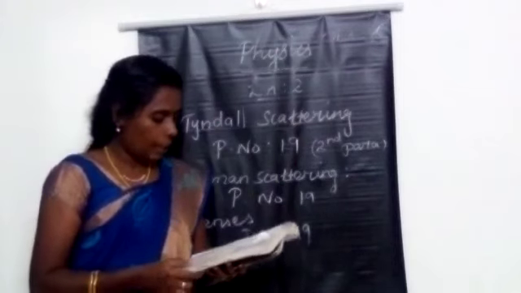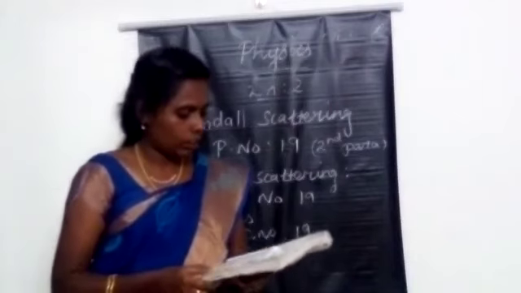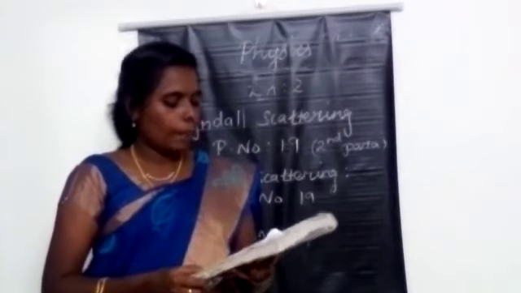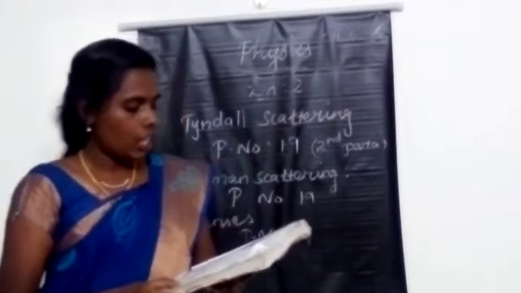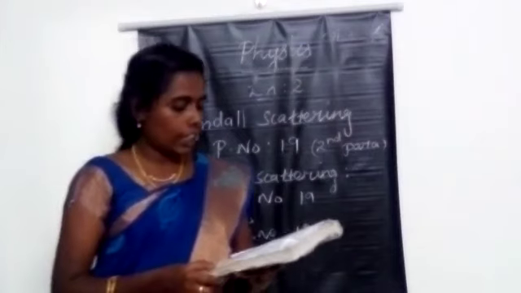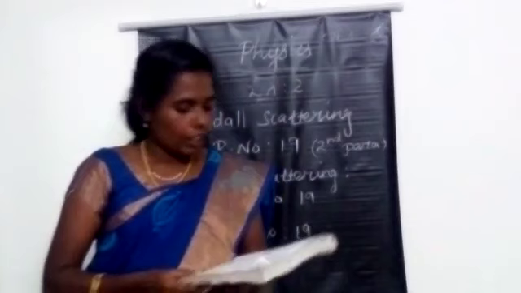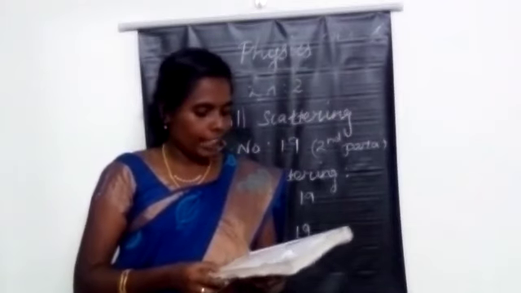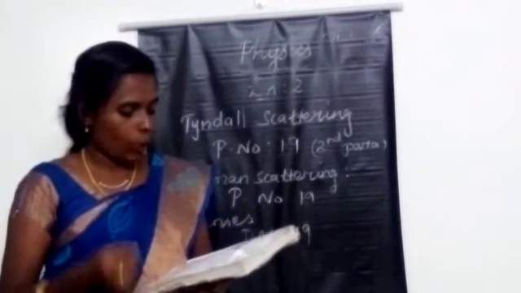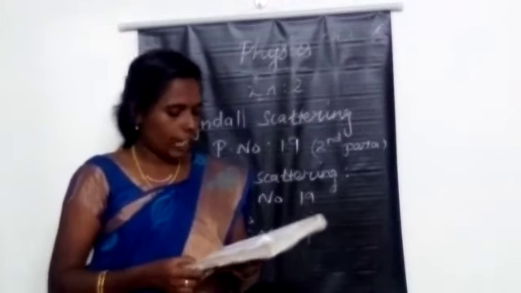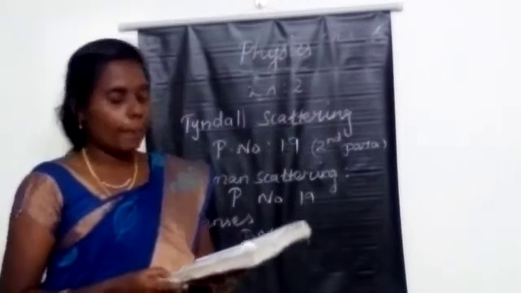What are called Raman lines? The spectral lines having frequencies equal to the incident ray frequency are called Rayleigh lines, and the spectral lines which have frequencies other than that of the incident frequency are called the Raman lines. The next one, what are Stokes lines and anti-Stokes lines? The lines having frequencies lower than the incident frequency are called Stokes lines, and the lines having frequency higher than that of the incident frequency are called the anti-Stokes lines.